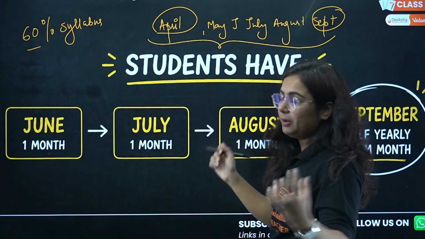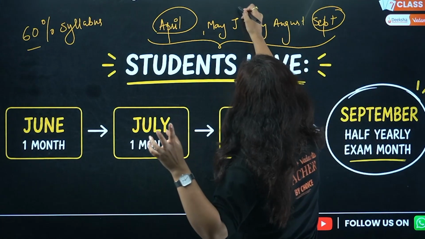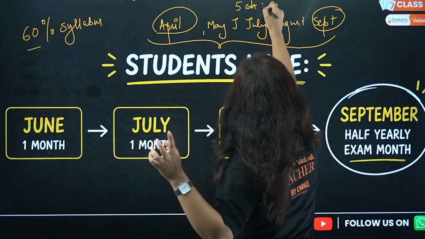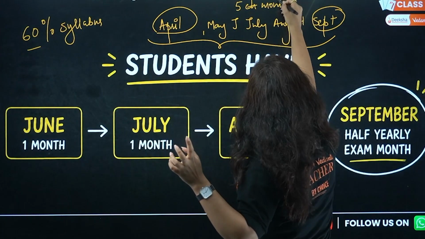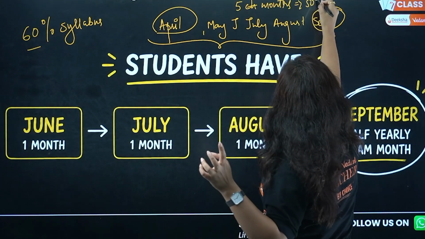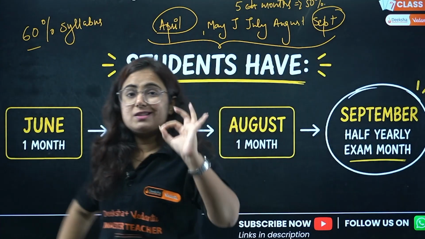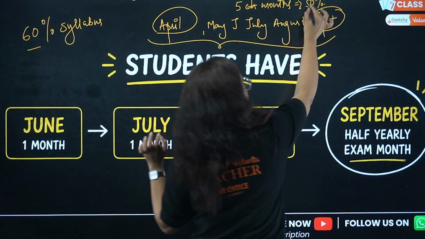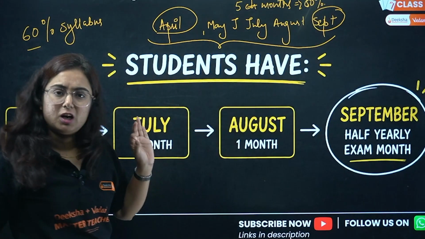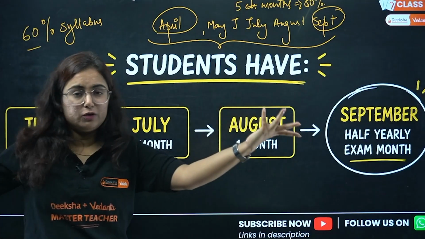You had actually, because April and May went, so you had 5 months. In these 5 months, you were just asked to complete 50% of the syllabus. Why? Because somewhere 50 to 60% of the syllabus comes in your half yearly. Okay, so you have 5 months for that. You did it very nicely.